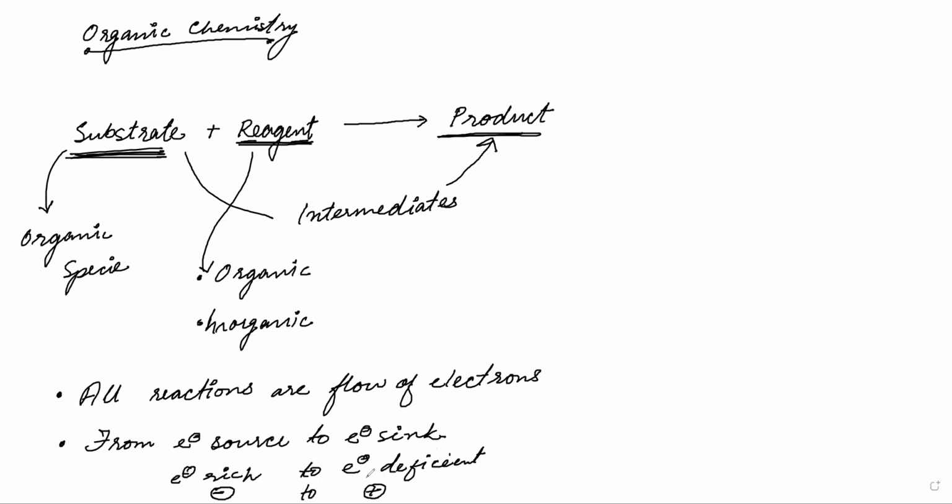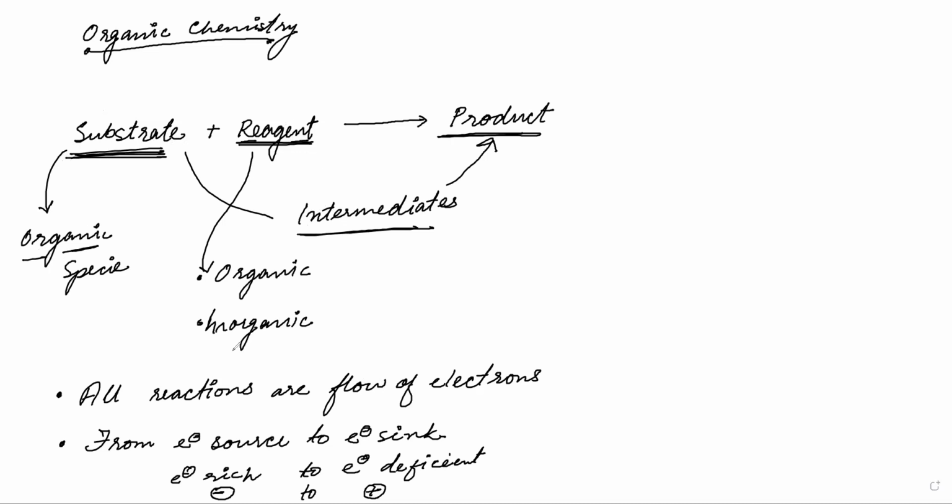So, Jovena, what we have discussed till now is that organic chemistry is many things, but mainly it is a set of reactions. Otherwise it is many things, but we can boil down to reactions. Organic chemistry is a whole lot of reactions. And each and every reaction will have a substrate and a reagent. And it will form a product via intermediates. So we will recognize the organic species, that is the substrate.